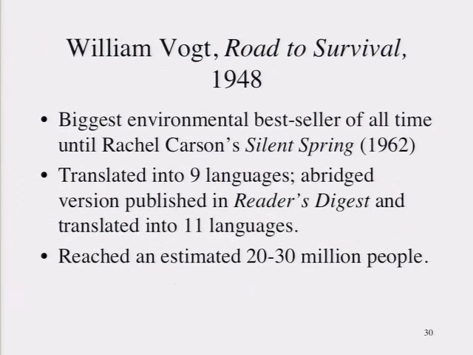So finally we get to William Vogt, and he comes up in Connolly's chapter, right? He's an ornithologist who went on to be the head of the Planned Parenthood Foundation of America. He wrote this book, Road to Survival, in 1948, which until Rachel Carson came along was the most popular environmental book of all time. It reached 20 or 30 million people by some estimates.